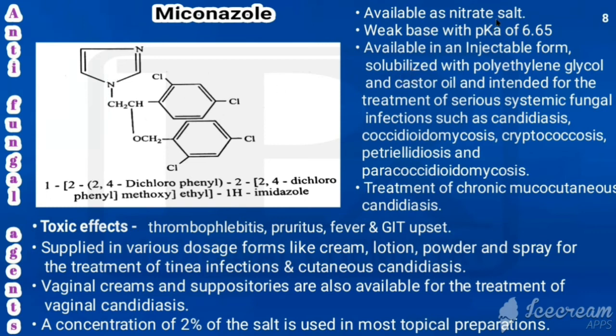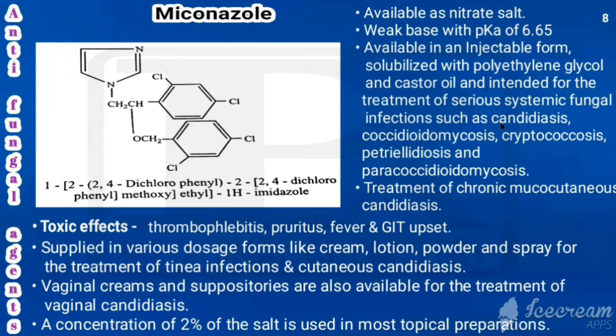It is available as a nitrate salt. It is a weak base with a pKa of 6.65. It is available in an injectable form and solubilized with polyethylene glycol and castor oil and they are intended for the treatment of serious systemic fungal infections.